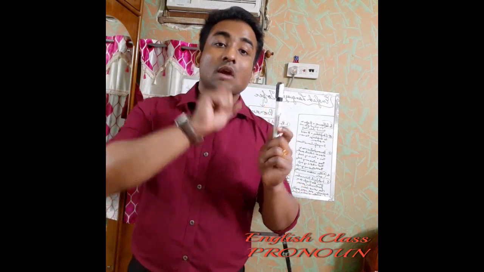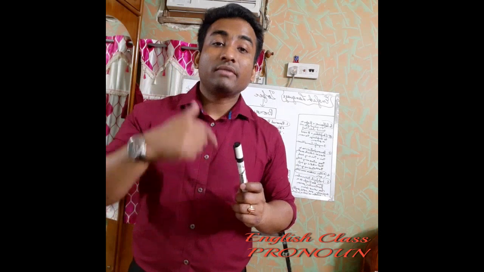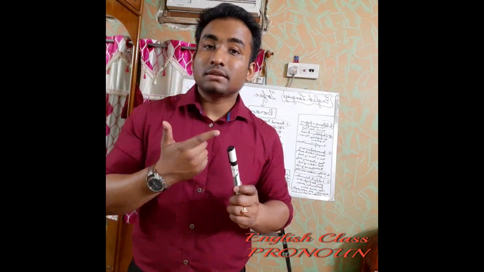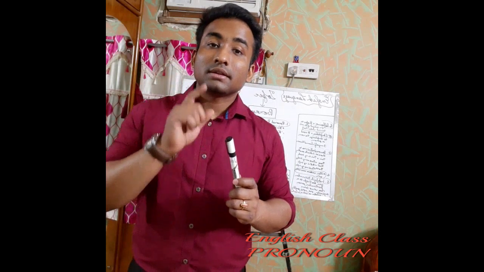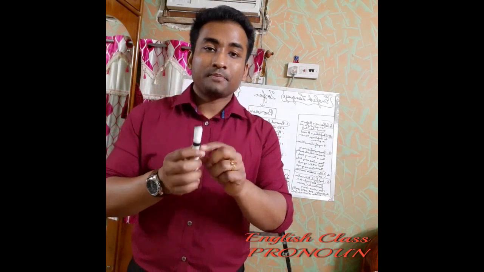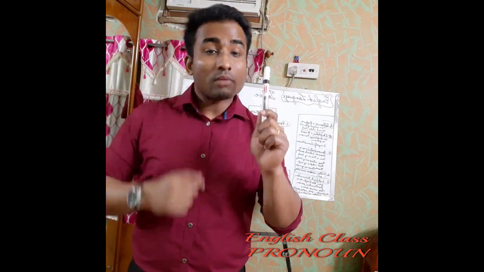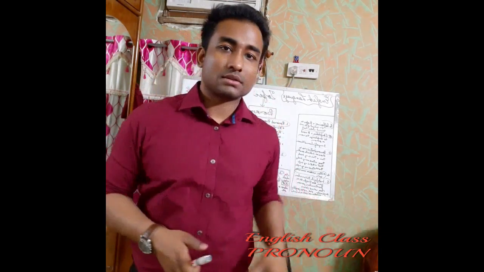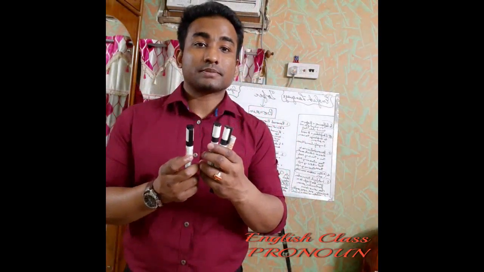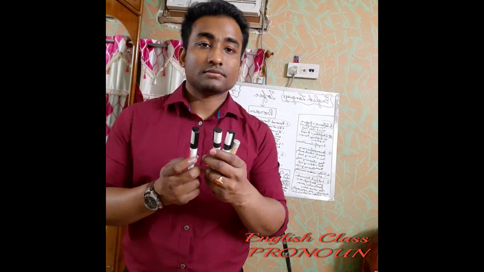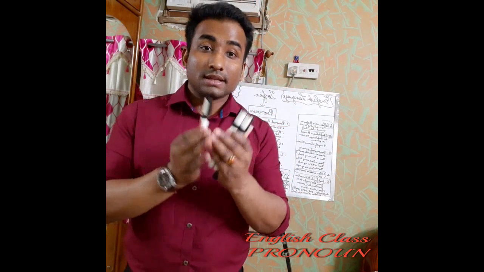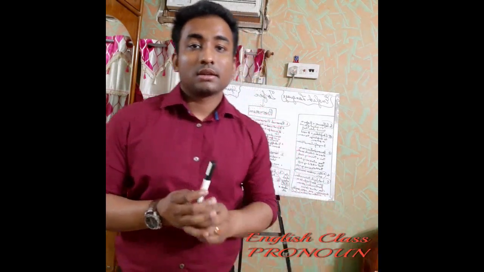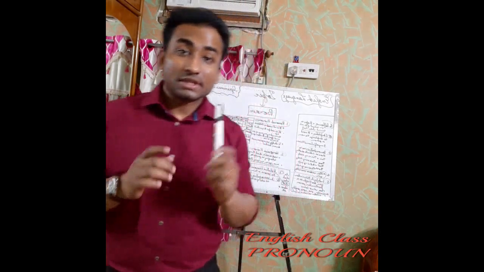Now, when will I use these? These is used when it is more than one marker. Like, these are my markers. Are you getting my point? These are my markers. This is my marker. So this is the difference.